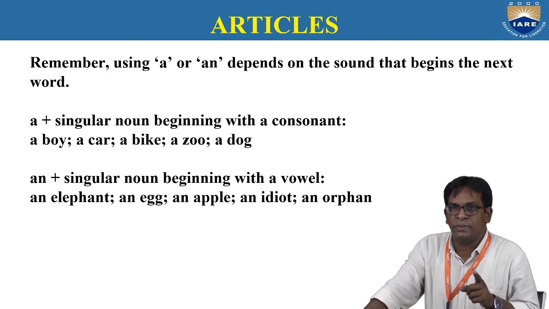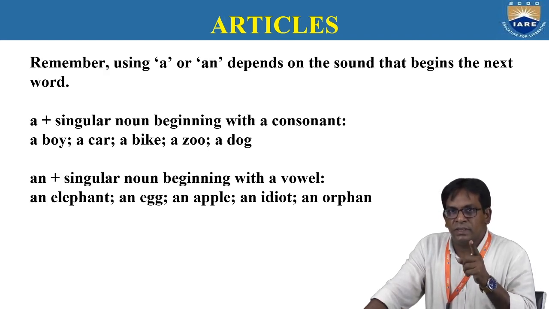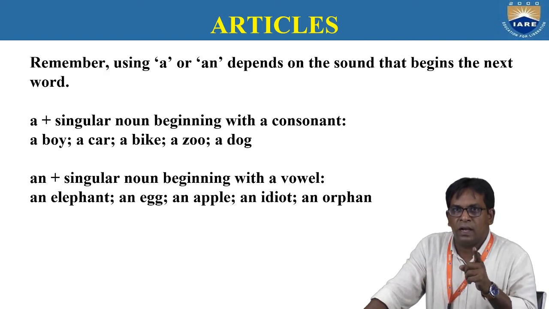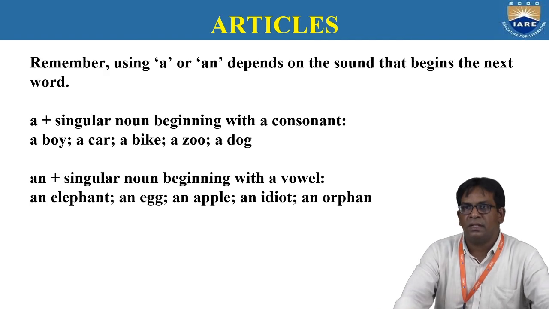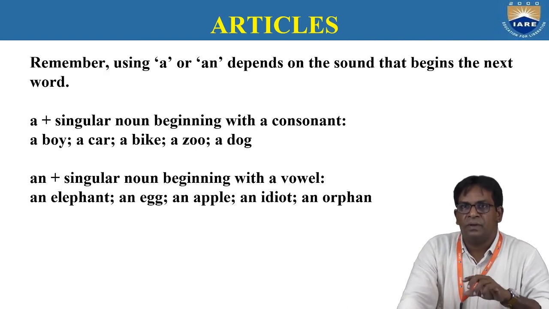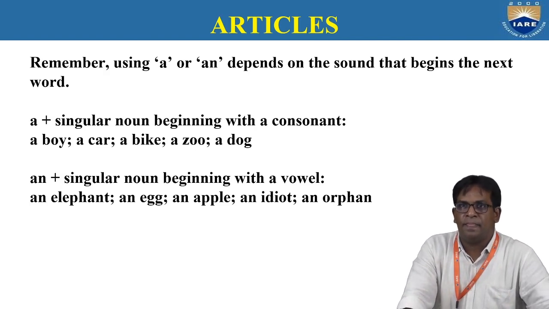Every word begins with a vowel sound, for that reason we use an. There, every word begins with a consonant sound: a boy, a car, a bike, a zoo, a dog. So this is the difference between using a or an.